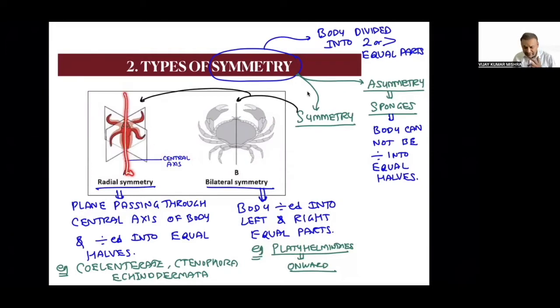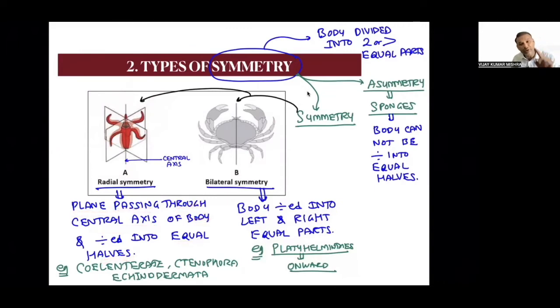So you can divide into this plane. Now this side and left side, either side of this line will be equal. I can divide in this plane also, either side of this line will be equal. So it is a plane passing through the central axis of the body and divided into equal parts.